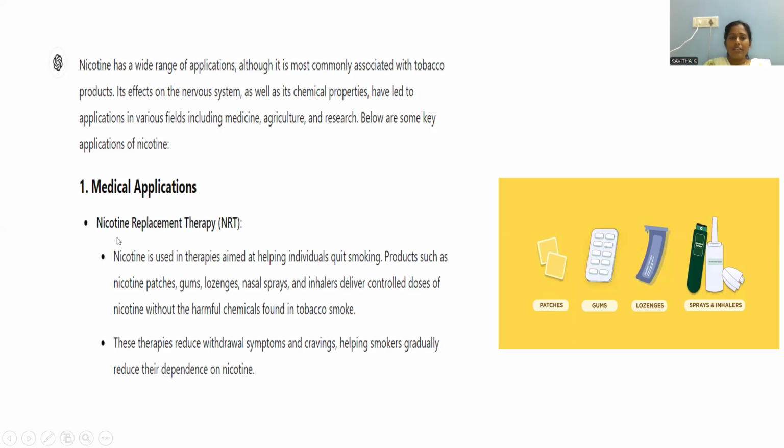This nicotine replacement therapy is for those who are already completely addicted to nicotine or tobacco products. Now we can use nicotine replacement therapy, which is called NRT, and those are available in the form of patches, gums, lozenges, and sprays, inhalers as well. So whenever we are consuming them, the people slowly are de-addicted from nicotine, slowly coming out from the sphere of that nicotine addiction property. So these are called nicotine replacement therapy.